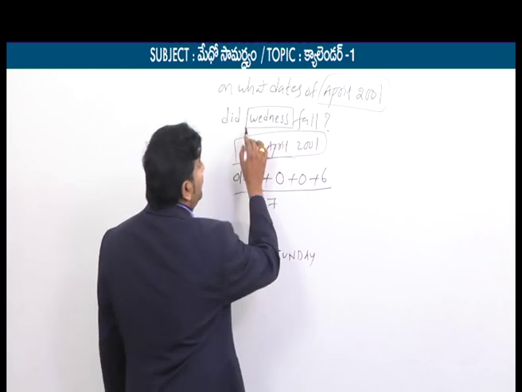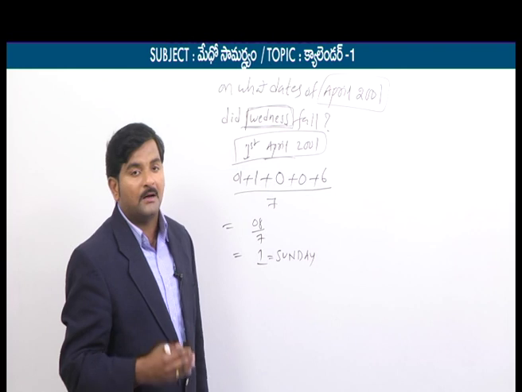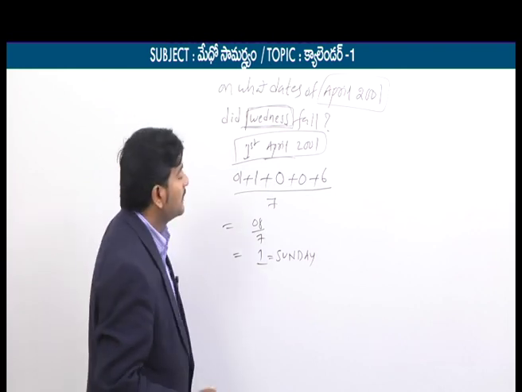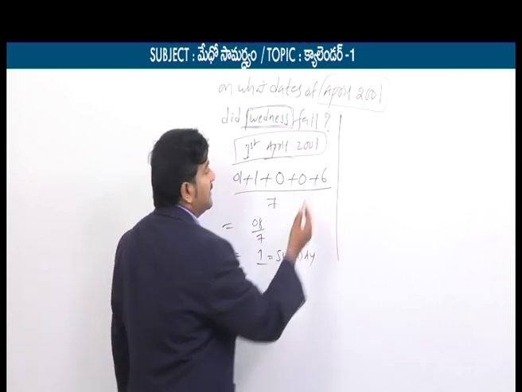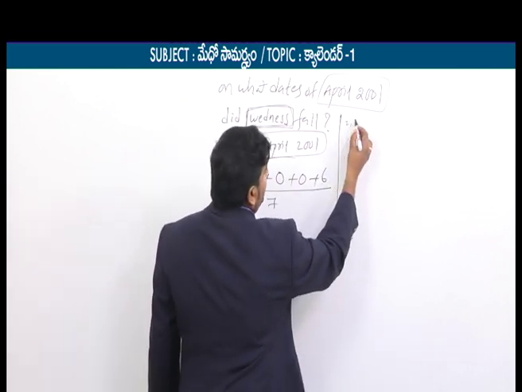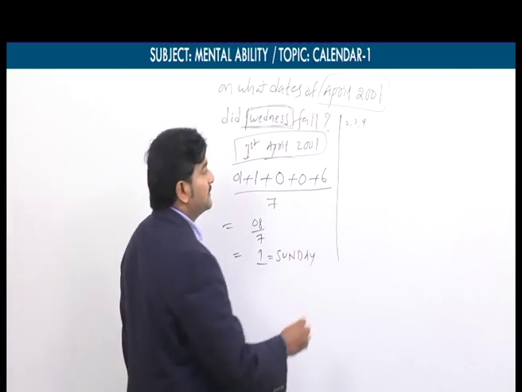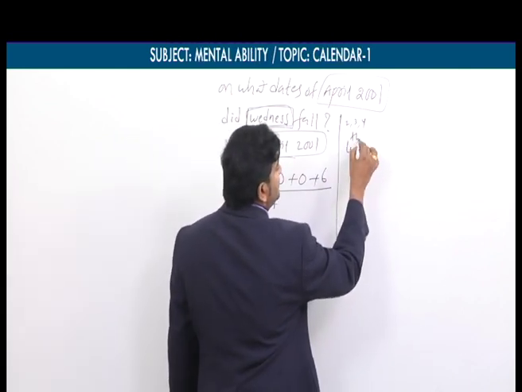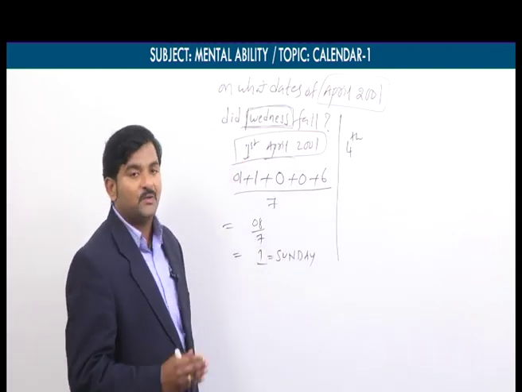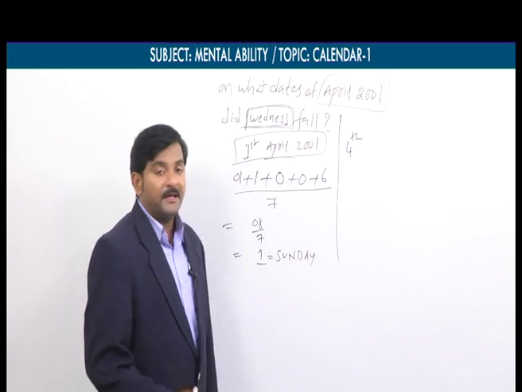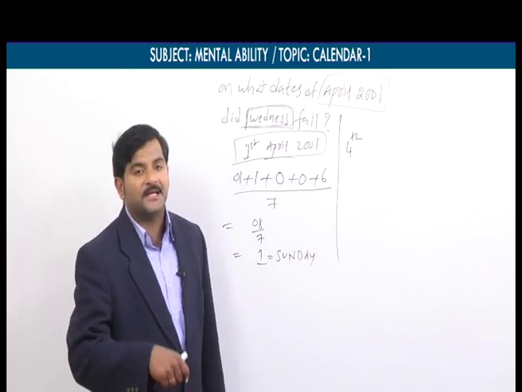But what did he ask to find? On what dates did Wednesday fall? So what does it mean? Since the first is Sunday, the second is Monday, the third is Tuesday, the fourth is Wednesday. In that April month, you will get the first Wednesday on the 4th. And we know one more thing: a week has 7 days. After every 7 days, the same day will come.